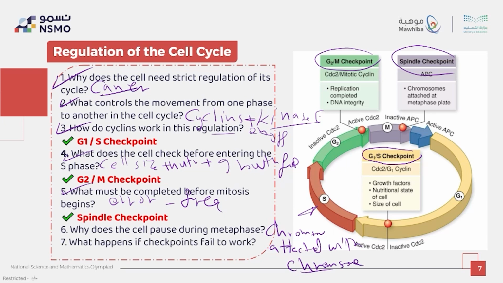Last question: what happens if checkpoints fail to work? Probably the cell may continue dividing uncontrollably, and if the cell divides uncontrollably, probably leading to cancer. Imagine that, guys. The cell cycle works like an airport. No plane takes off without clearance.